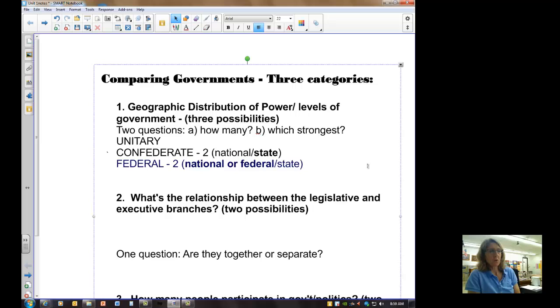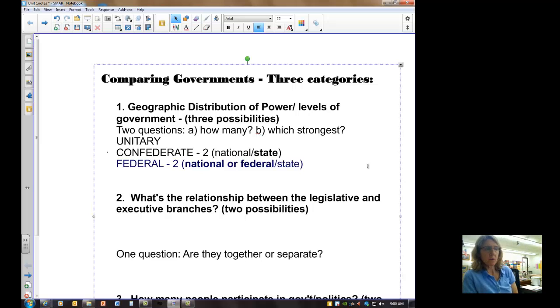So, quick review. If you compare governments across the globe, then we have 3 possibilities. The way we know what those 3 possibilities are is we just ask a couple questions. One question and then a follow-up if we need to. Question number 1, how many levels of government? In a unitary system, don't forget, like a unicycle, a unicorn, uni means 1, we have 1 level of government. In a confederate system, we have 2 levels, so let's name them national, state. Follow-up question, which one is strongest? The state level is strongest.